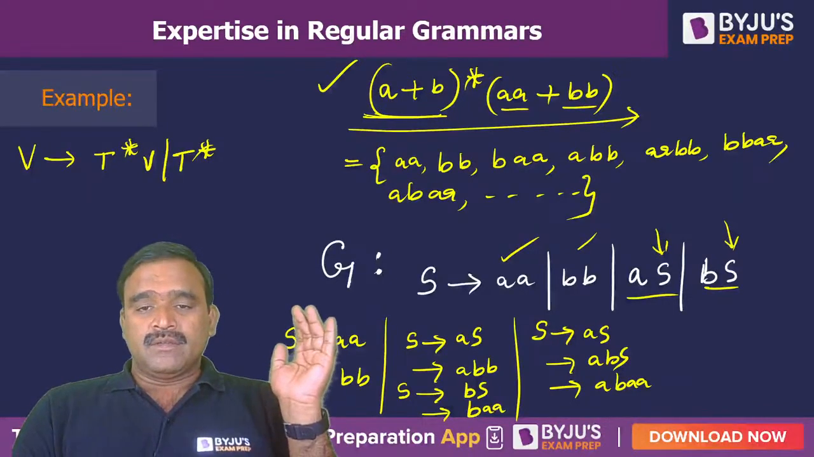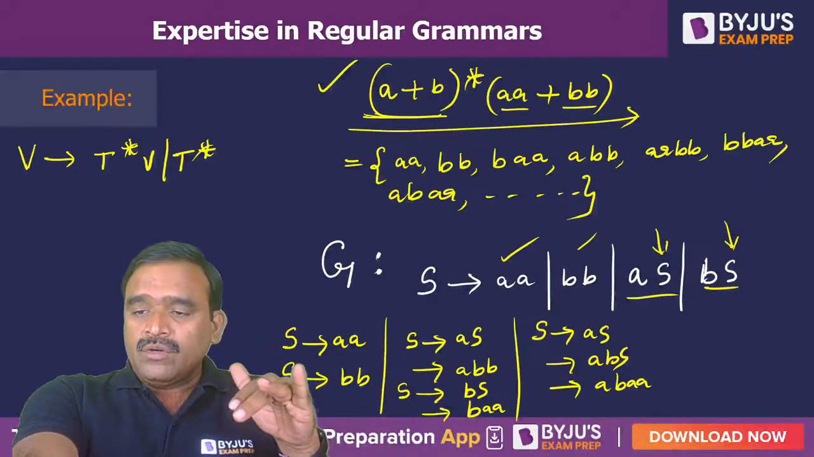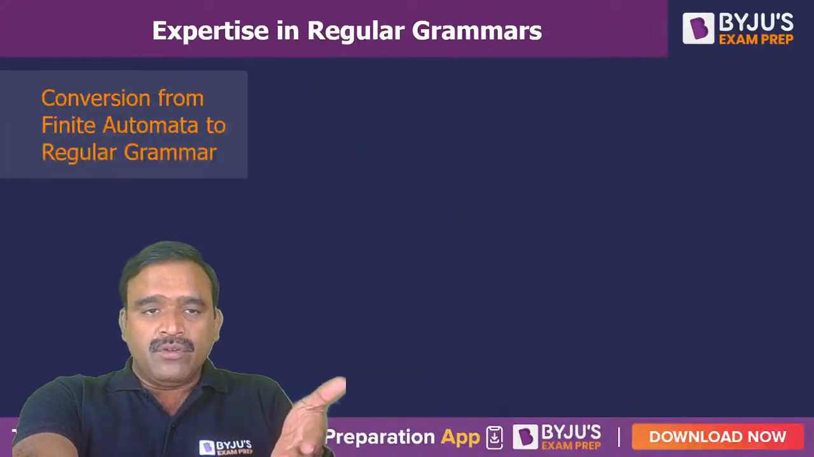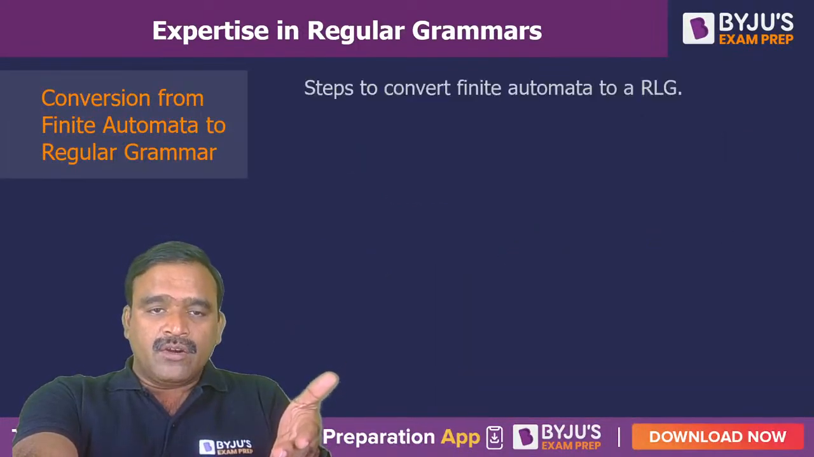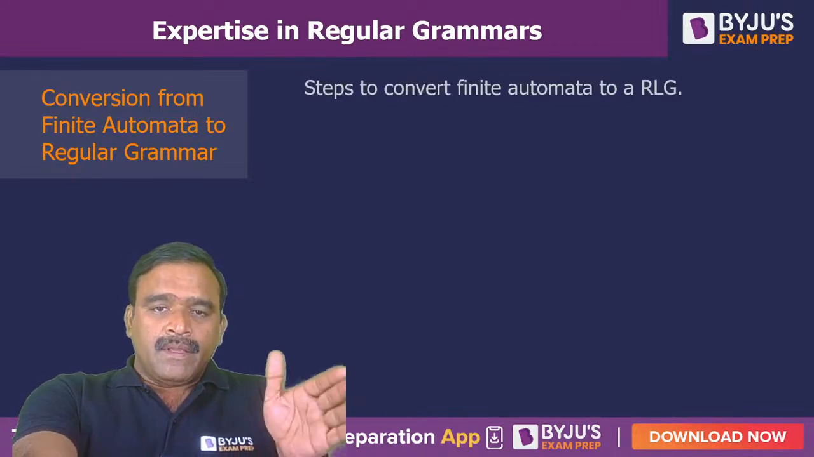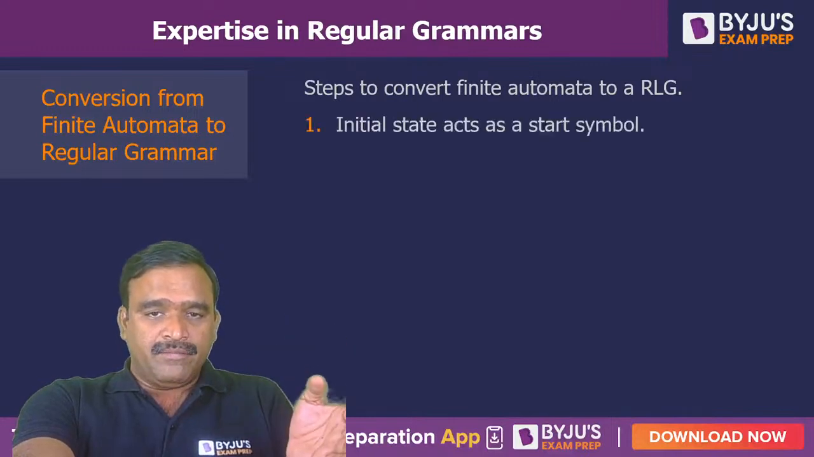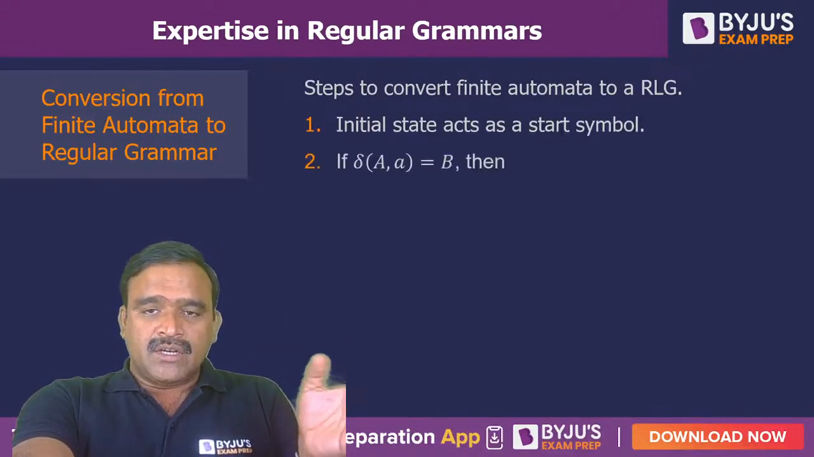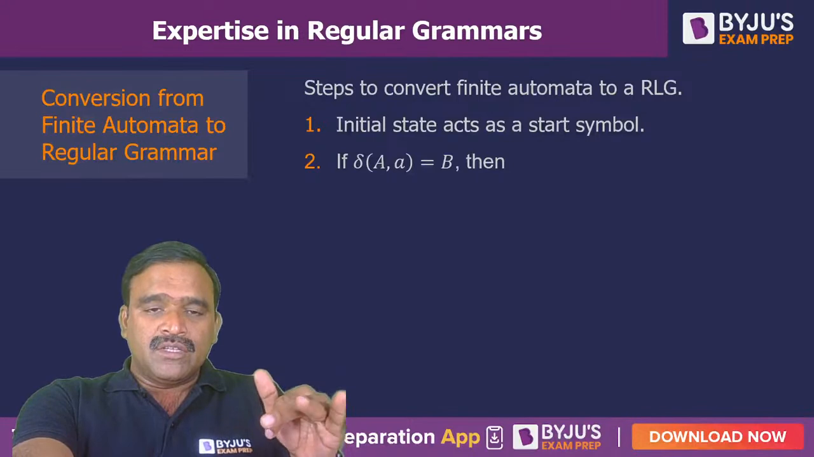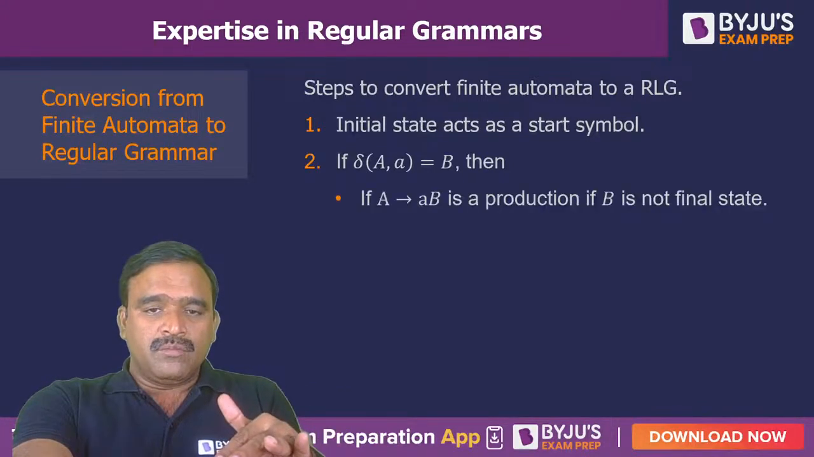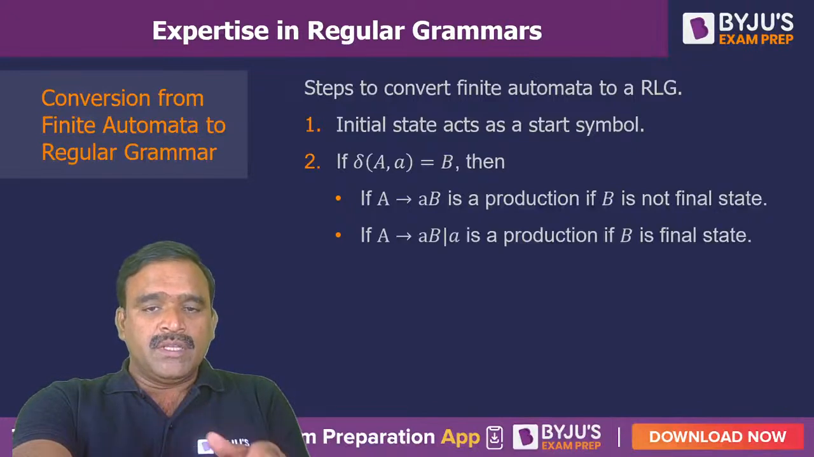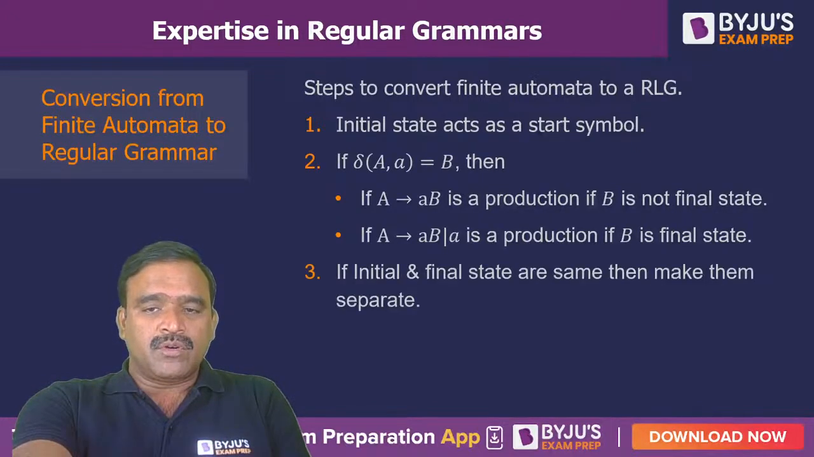Now, before I conclude the session, I will just give you how to convert from finite automata to regular grammar. So the first step is, for conversion of finite automata to regular grammar, you have to take a DFA. The initial state acts as the starting symbol, and if any transition is there like δ(A, a) = B, then A → aB is a production if B is not a final state. If B is a final state, then A → aB or A → a is a production.